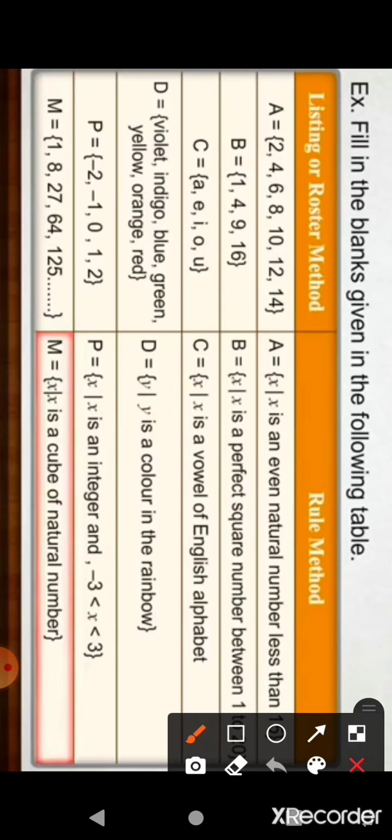Next, M is equal to 1, 8, 27, 64, 125, and so on. So we can write M is a set of x where x is a cube of natural numbers. Now you can see 1, 8, 27, 64, 125. These are the cubes of the numbers. So we can write M is a set of x such that x is a cube of natural numbers.